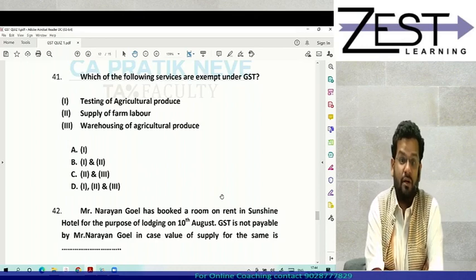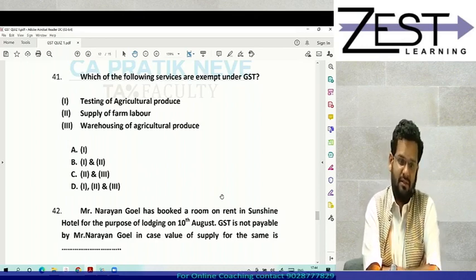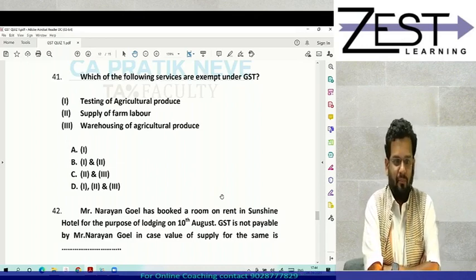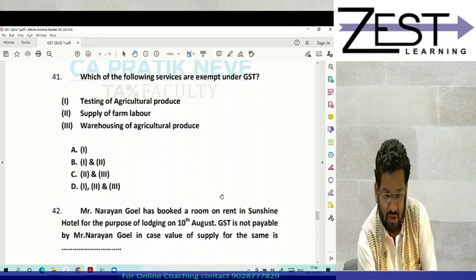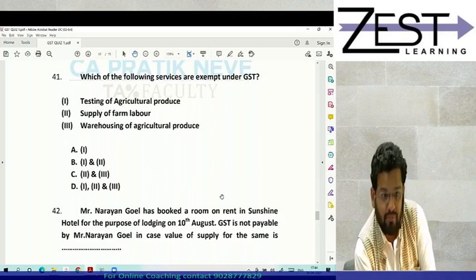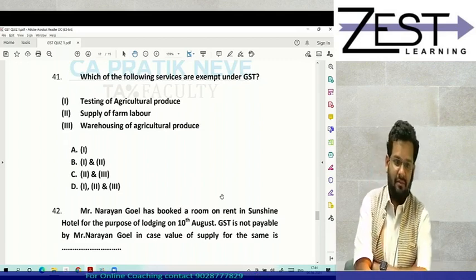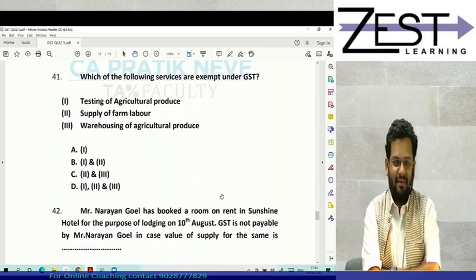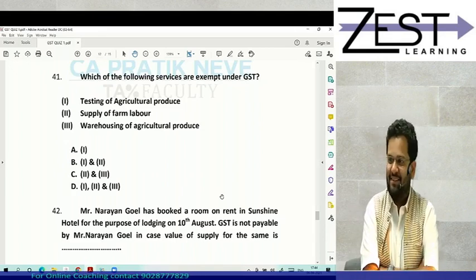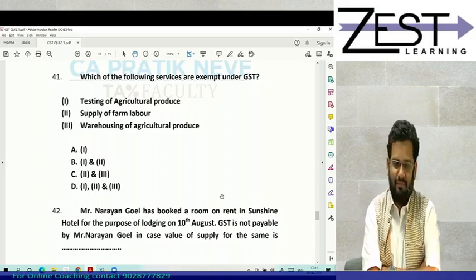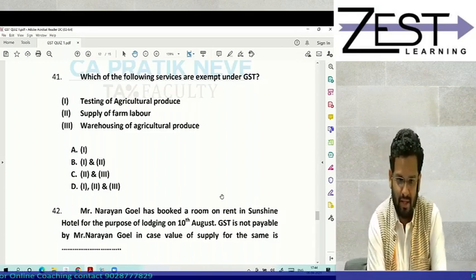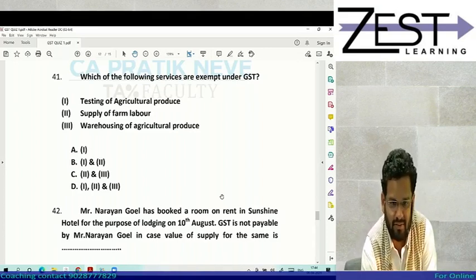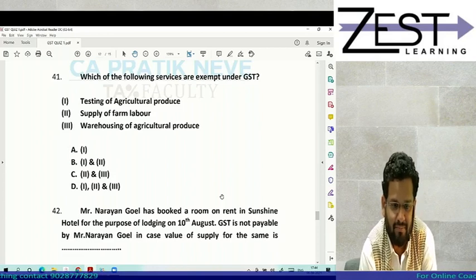The session will be on exemptions under GST. It is open for all. It will be from morning 6 to afternoon 2. 6 to 2, that is how many hours? 8 hours. Isn't it? Count properly, it is 8 hours.